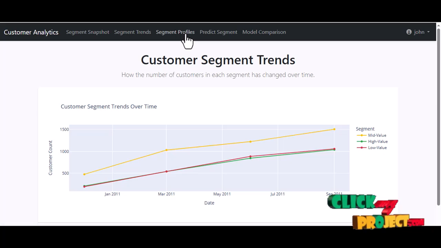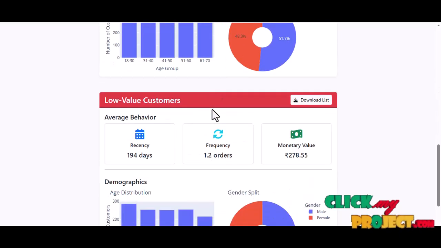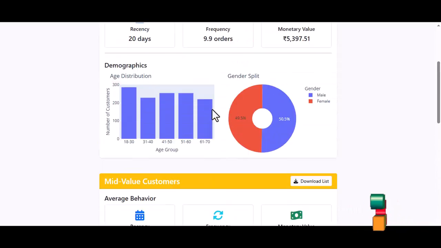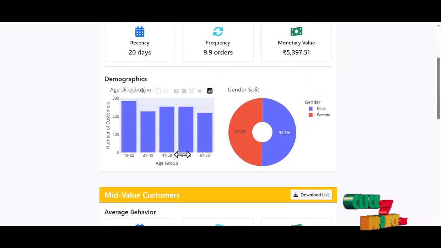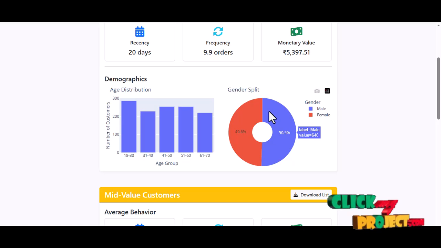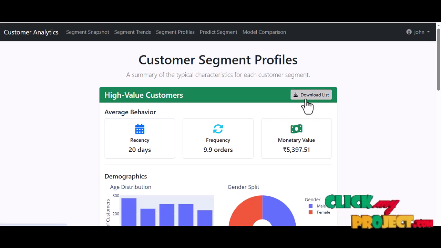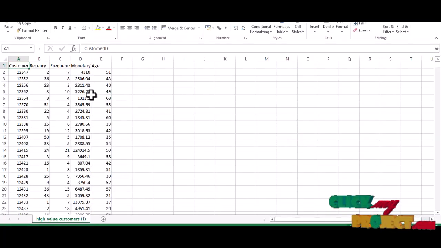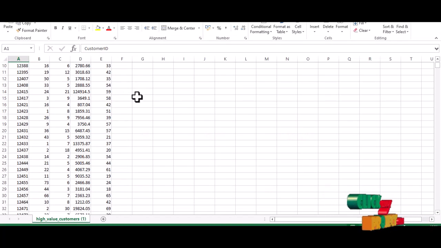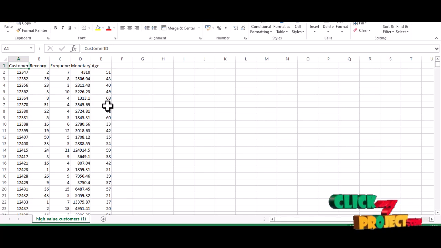And the next, segment profile dashboard. This dashboard provides a detailed profile of high value customers, low value, and then average value customers. And then this bar chart shows they are most concentrated in the 18 to 30 age group, while the donut chart indicates a nearly even gender split. And click the download list. This download list button allows for exporting the specific customer segment for targeted marketing campaigns.